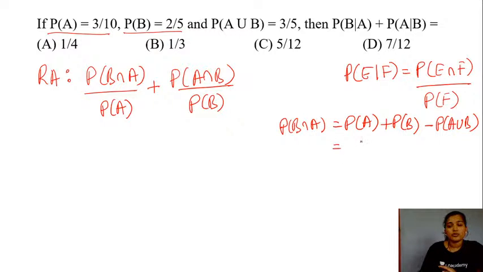So let's substitute the values. So this is 3 by 10 plus 2 by 5 minus 3 by 5. Am I correct? So adding up the values, if you could see, right?